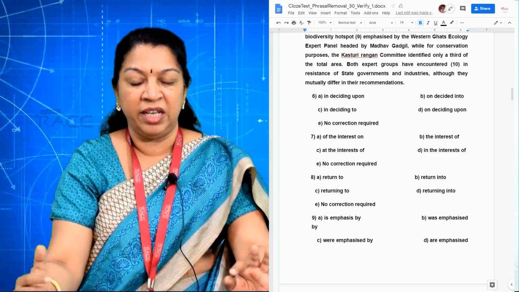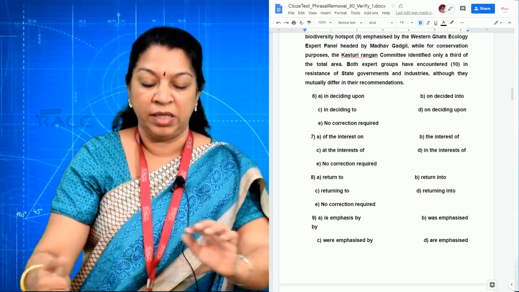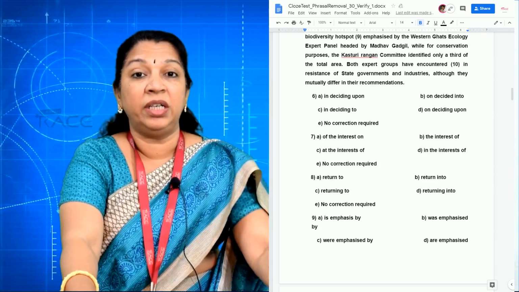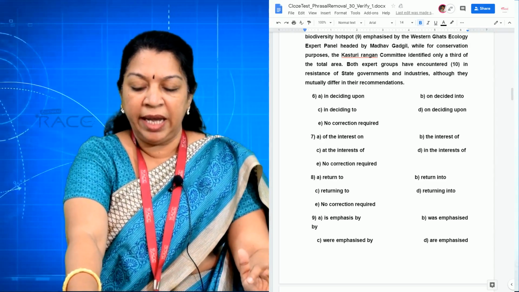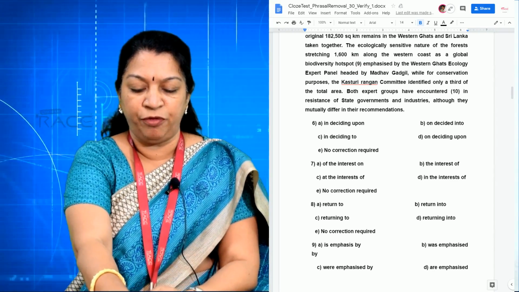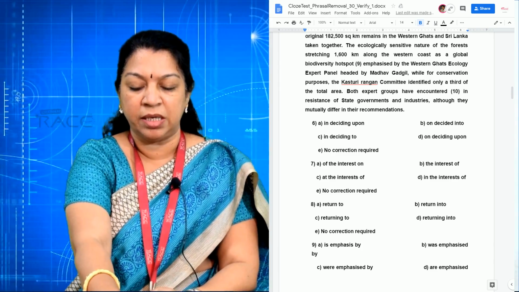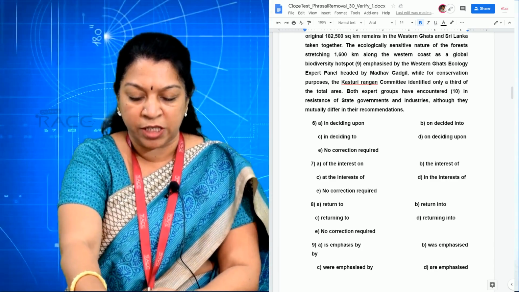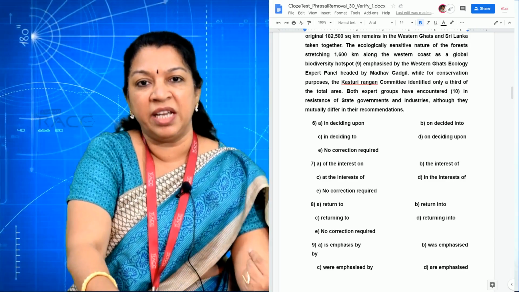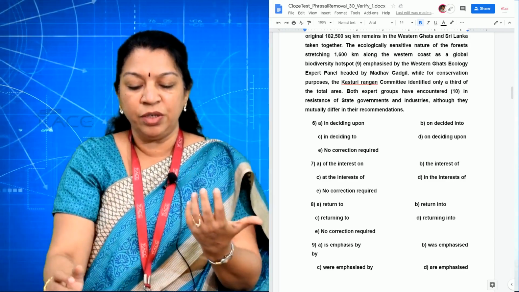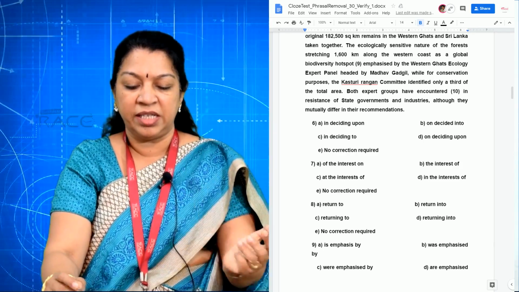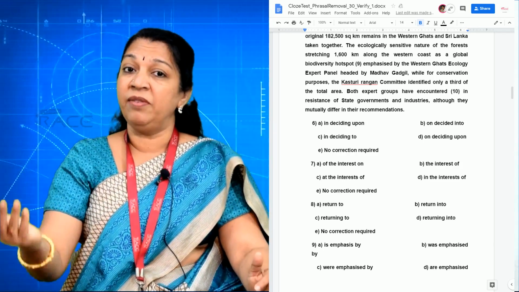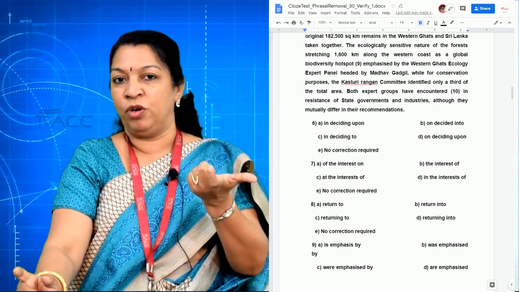Now உங்களுக்கு நிறைய space இருக்கு, so I am just skipping all the sentences. I am coming to the 9th blank. The ecologically sensitive nature of the forest stretching 1600 km along the western coast as a global biodiversity hotspot emphasized by. See, as I told you, this emphasized by. So by in varum poludhe it is a passive voice.